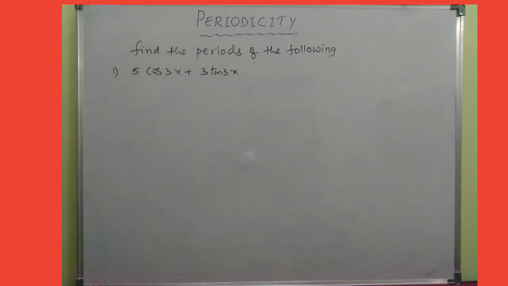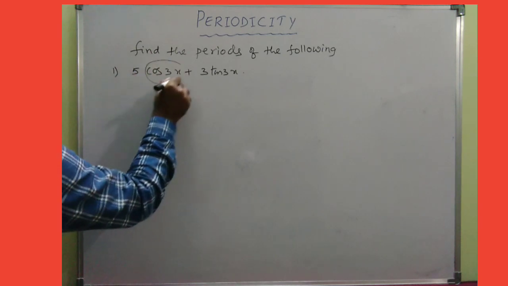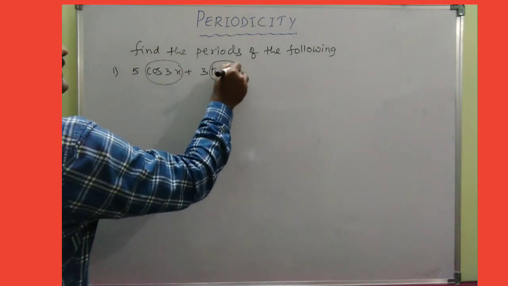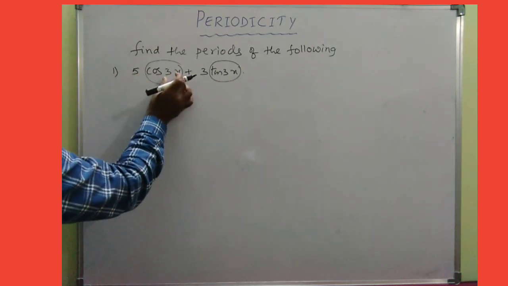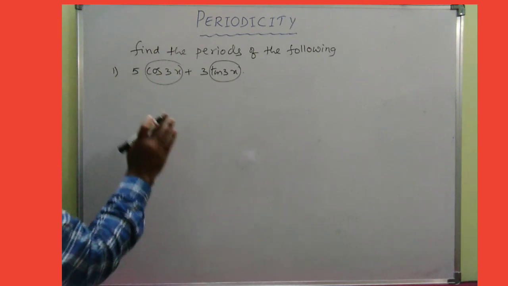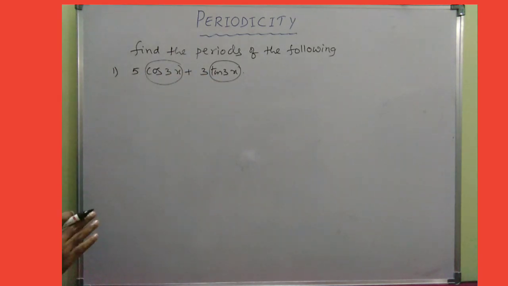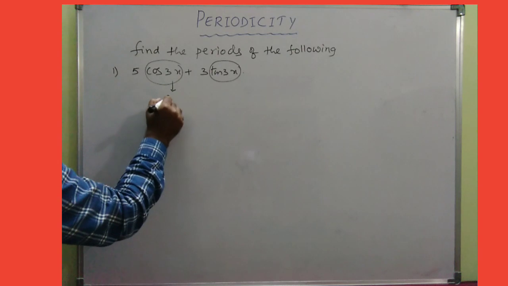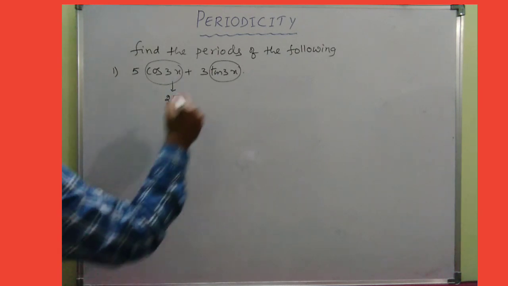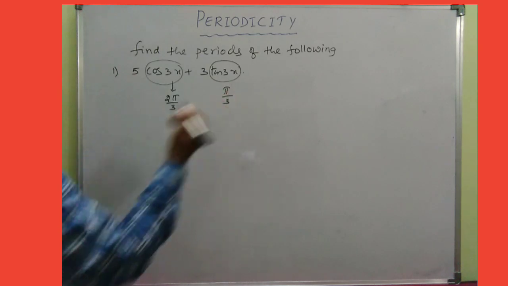So for example, look at this question now. Find the periods of the following. The question is 5cos 3x + 3tan 3x. First of all, we need to find the period of cos 3x and tan 3x. You need not bother about these coefficients; we don't want them. We only bother about ax + b. So 5 and 3, least bother about them; they are useless for us. Now coming to cos 3x, the period is 2π/3, and this is π/3 for tan.